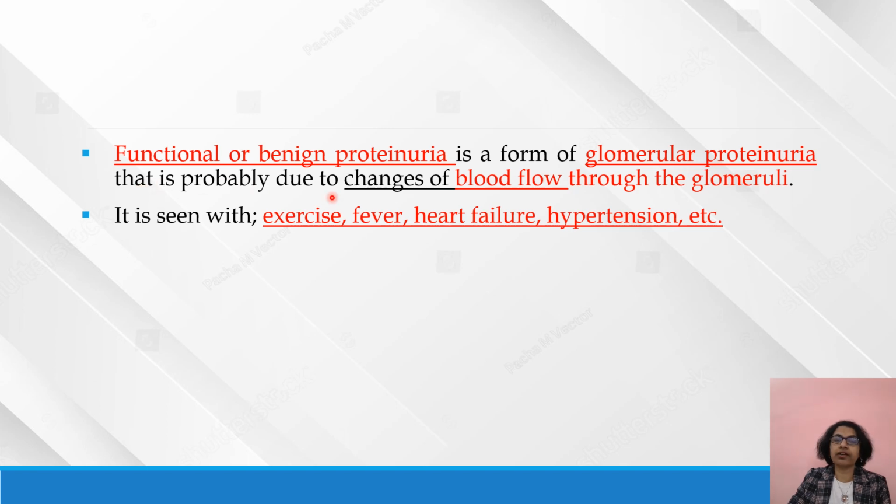Another one is functional or benign proteinuria. It is a form of glomerular proteinuria that is probably due to changes of blood flow through the glomeruli. When there is insufficient blood circulation towards the glomeruli, we may identify the condition as functional or benign proteinuria. It is seen with certain activities like severe exercise, and when the patient has fever, heart failure or hypertension.